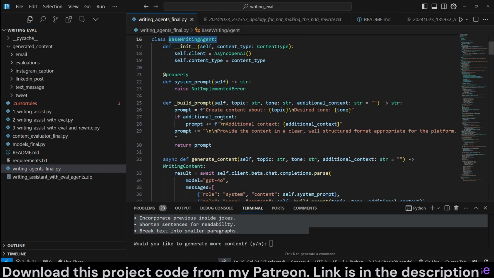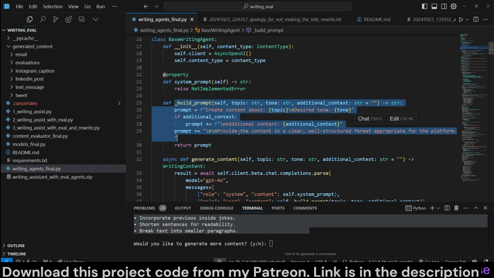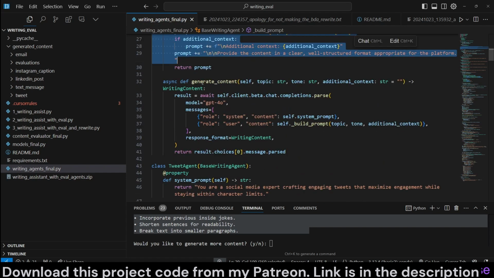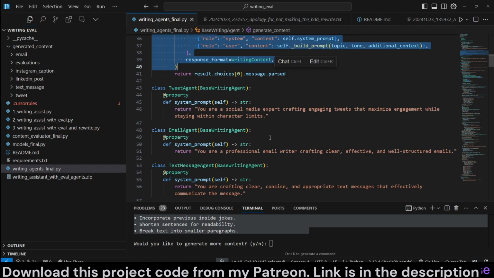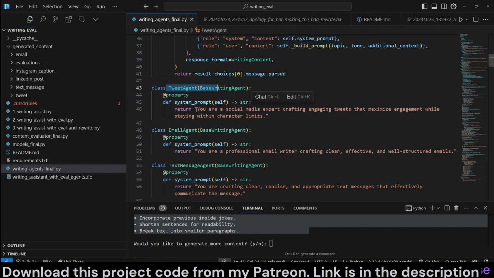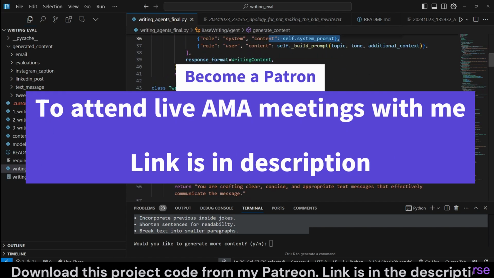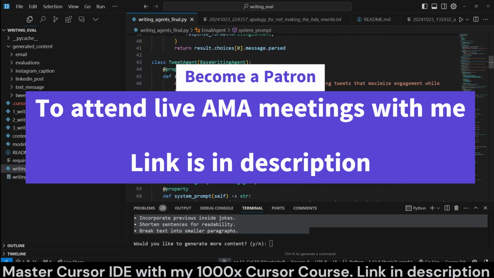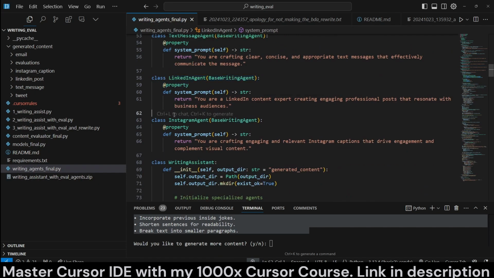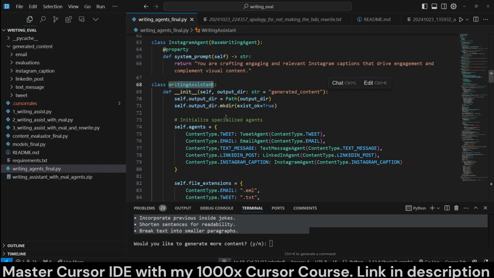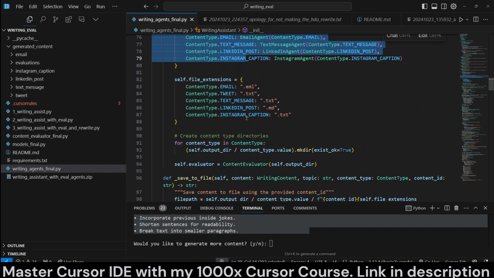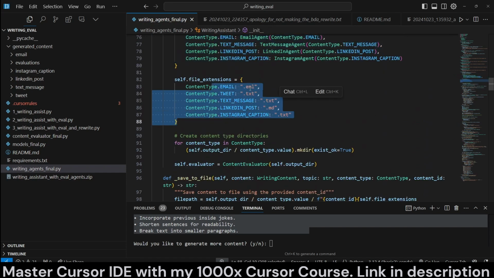Base writing agent is going to get the same build prompt, which is going to dynamically customize, generate content, and write it. Tweet agent is going to essentially get a base system prompt: you're a social media expert crafting engaging tweets. This is how to write, right? This is the system message that's going to go into this. Email agent gets one, text message agent, LinkedIn, and Instagram agent. Okay. And here we initialize each agent and define the extensions.